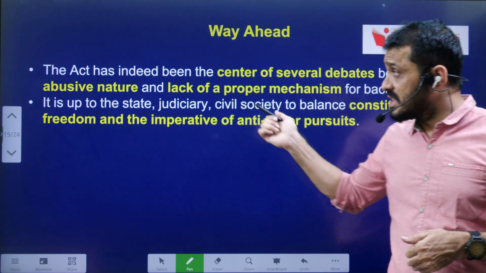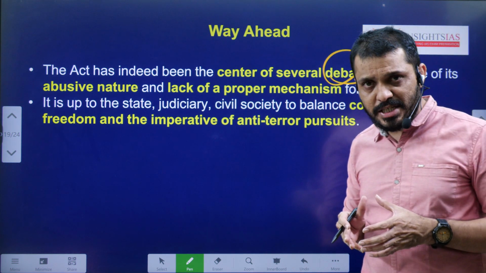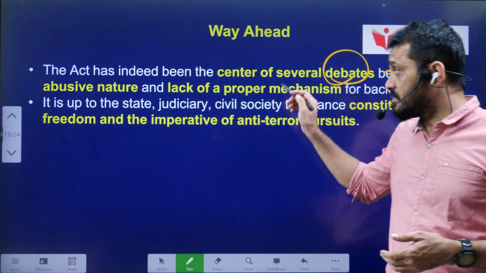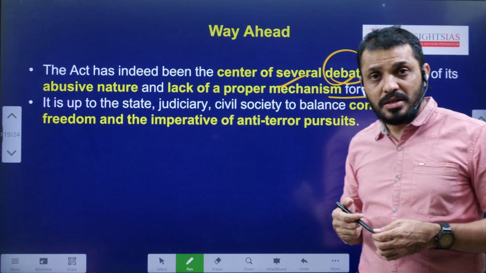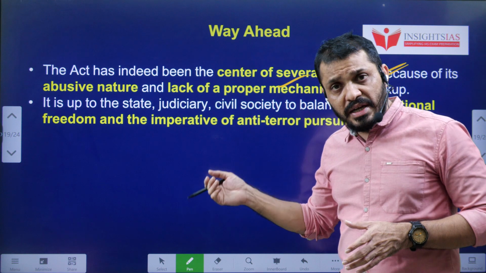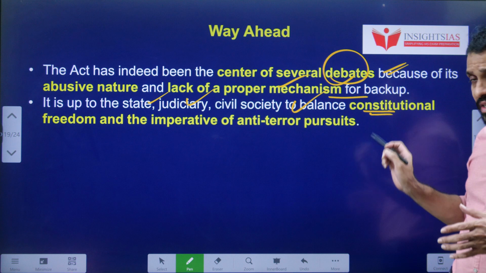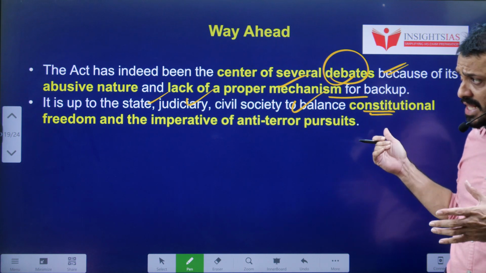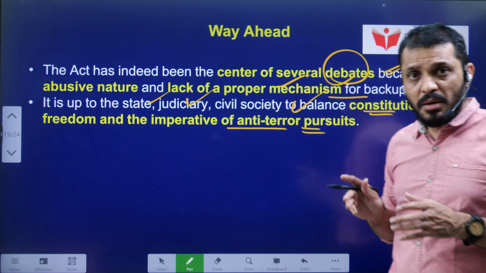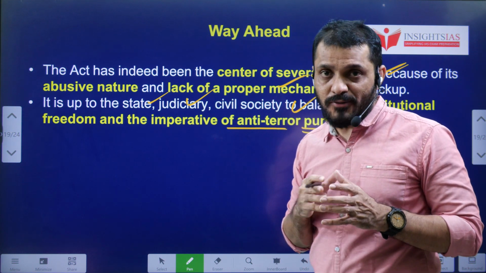What is the way forward? This act is creating a lot of debate in recent times because of the way it is being abused and the lack of a proper mechanism to ensure its proper implementation. So now the state as well as the judiciary and civil society, all these people, have to balance constitutional freedom as well as the anti-terrorist pursuit. Both have to be balanced so that we can stop the abuse of this kind of laws.